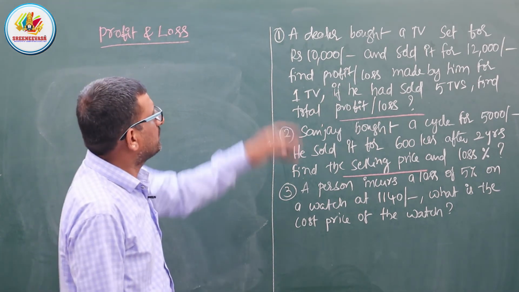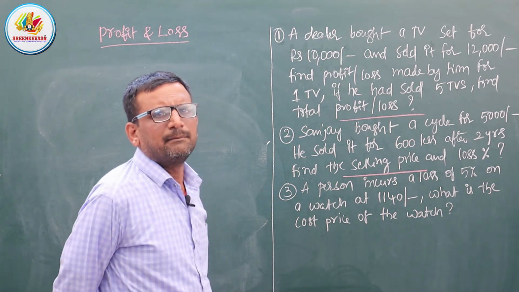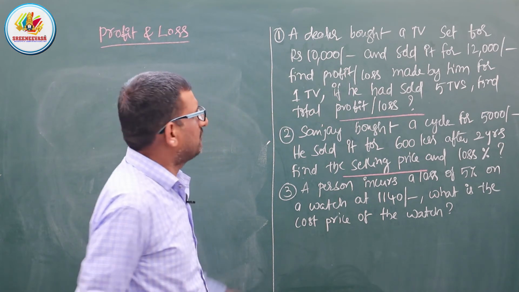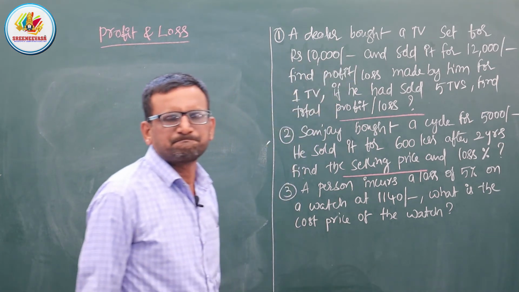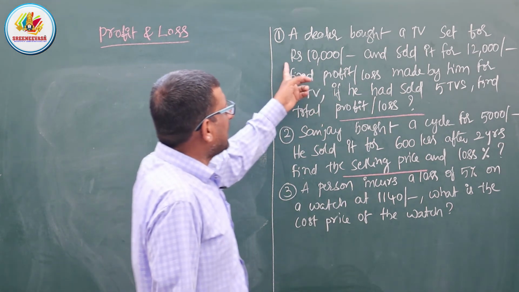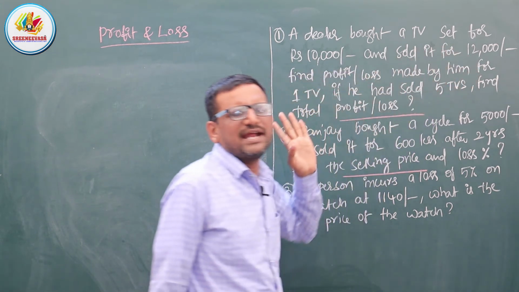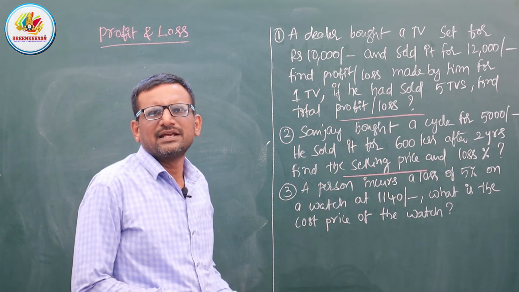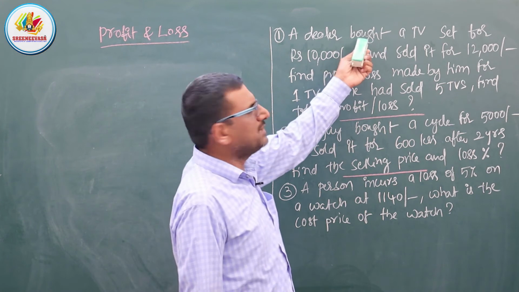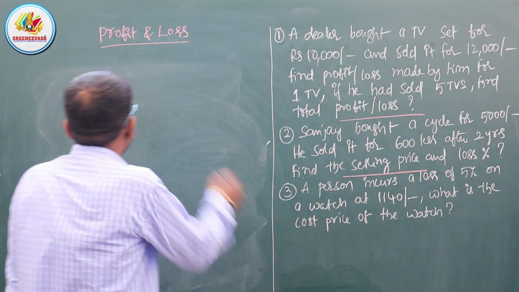Okay, first problem. A dealer bought a TV set for 10,000 rupees and sold it for 12,000. So a dealer bought means cost price. What is given?